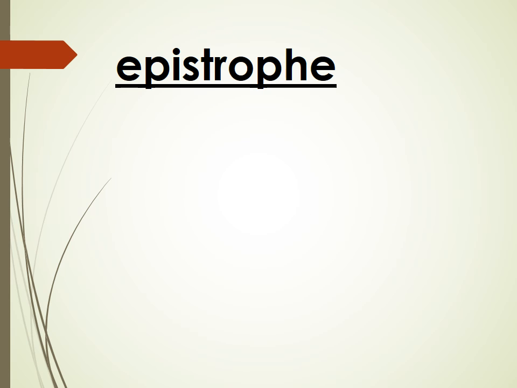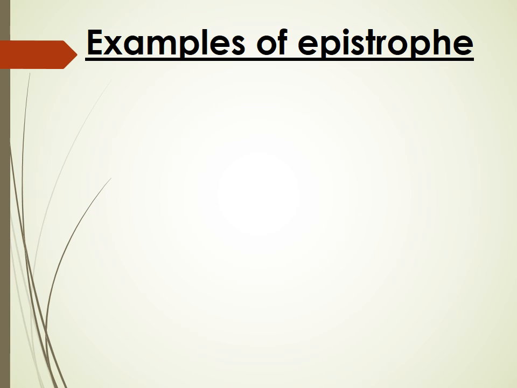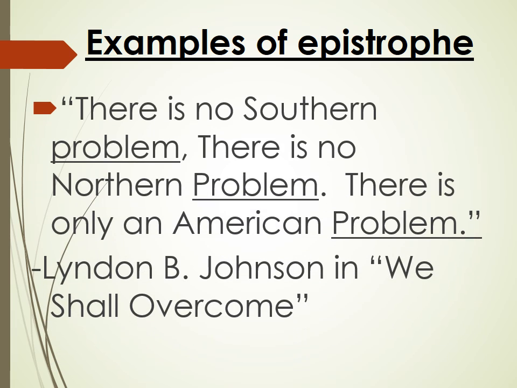The next type is epistrophe. Epistrophe is the repetition of words at the ending of a clause. Examples of epistrophe: "There is no Southern problem. There is no Northern problem. There is only an American problem." Lyndon B. Johnson, "and we shall overcome." Problem is repeated at the end of each clause.